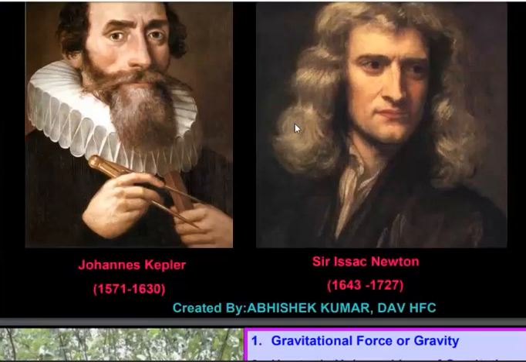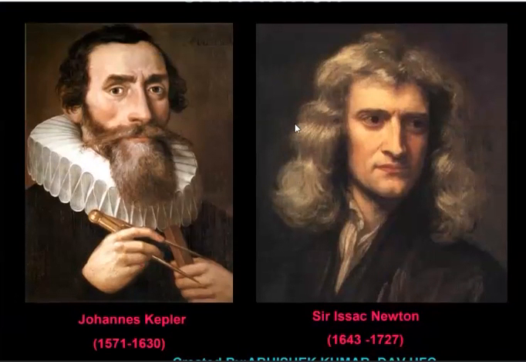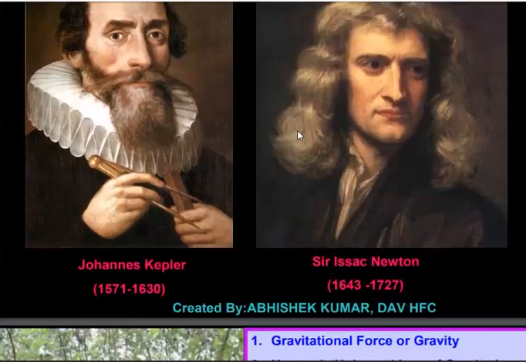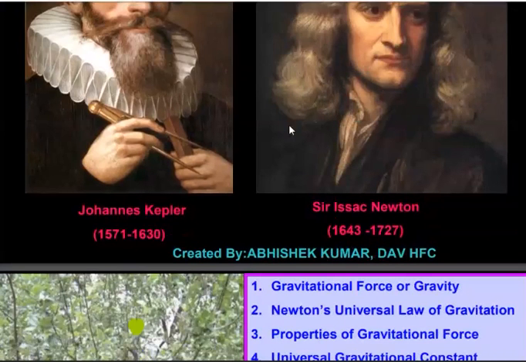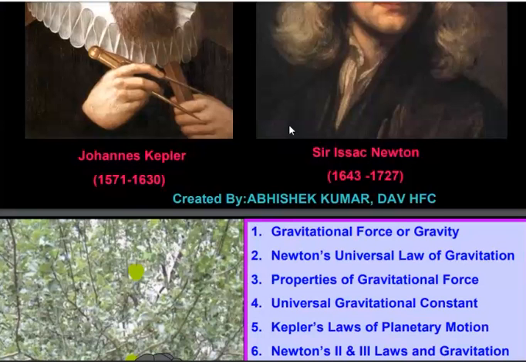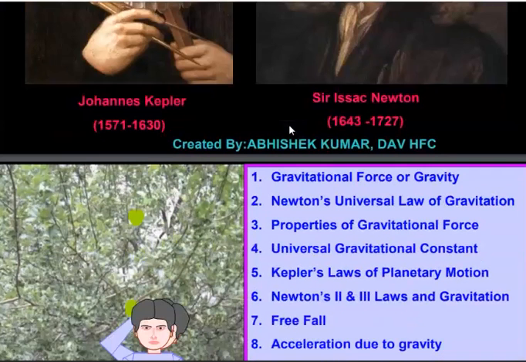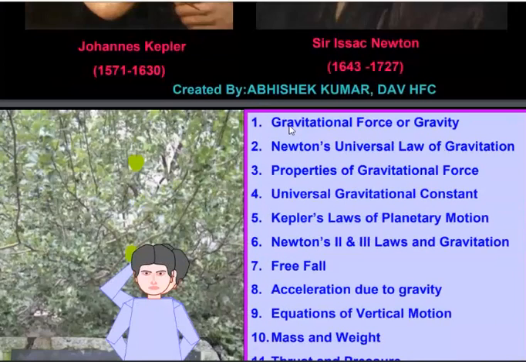So, the contribution to gravitation goes to many scientists before Newton: Tycho Brahe, Copernicus, Galileo, Kepler, and ultimately Newton. Newton studied the concepts given by all the scientists before him, compiled all the ideas, calculated, and gave the adequate law that is now known as Newton's universal law of gravitation.